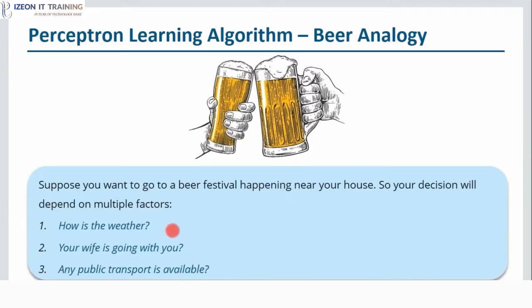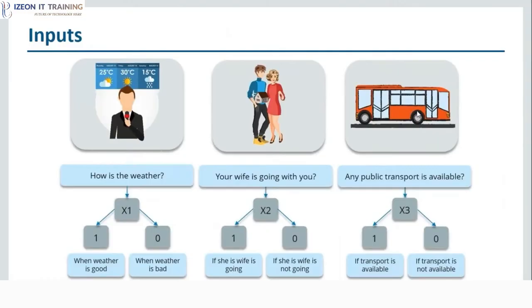So we'll consider these three factors as inputs to our perceptron, and we'll consider our decision of going or not going to the beer festival as our output. So let us move forward with that. We'll see what the various inputs are that I'm talking about.